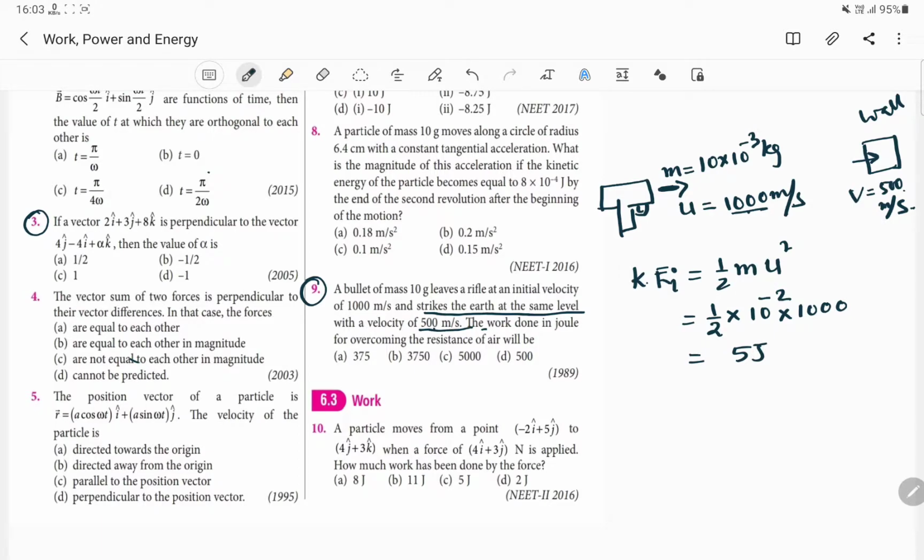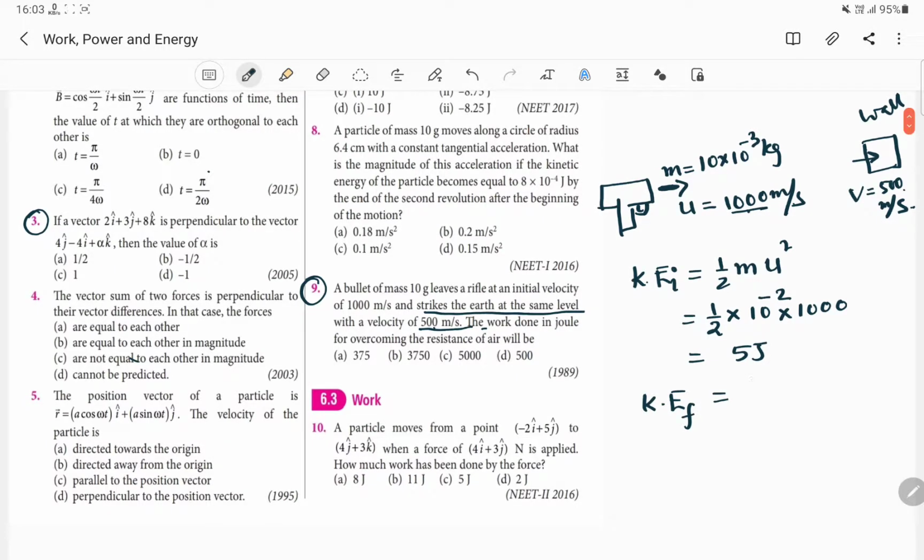Initial kinetic energy is equal to 5 joule, and let us calculate the final kinetic energy of the bullet that will strike the wall. Kinetic energy final will be equal to half into 10 to the power minus 2 into, what is the speed? Speed will be 500. Okay, and sorry, I have forgotten to take the square.